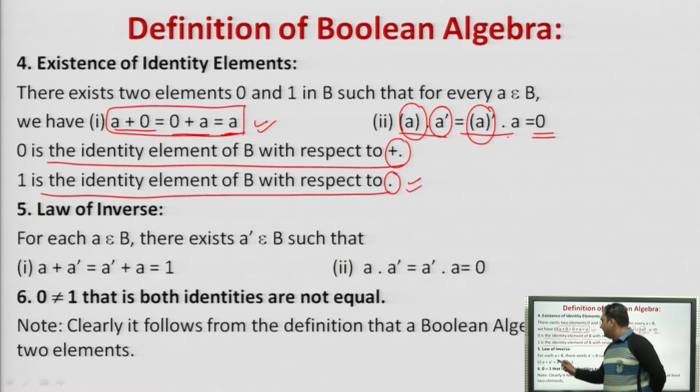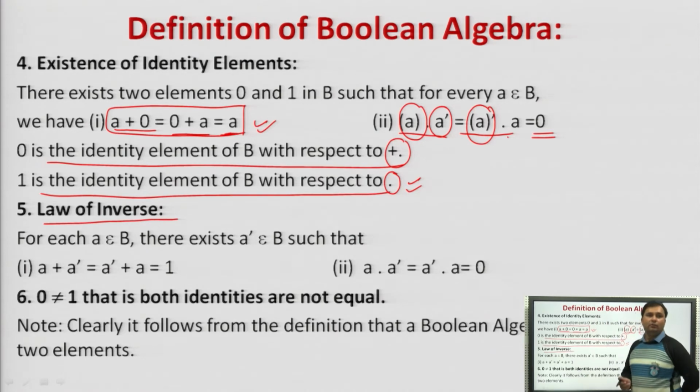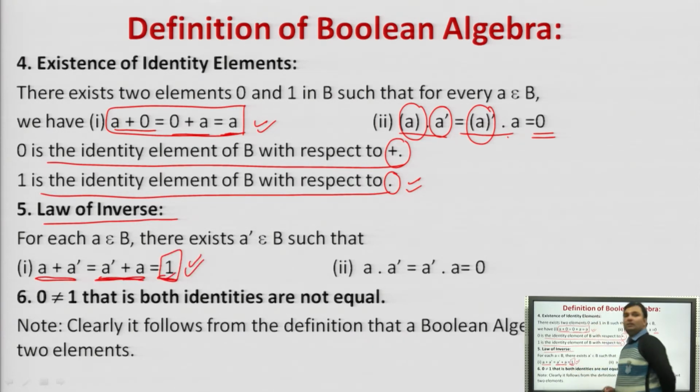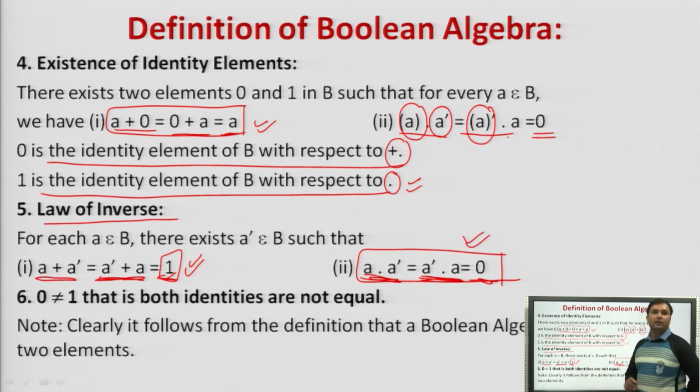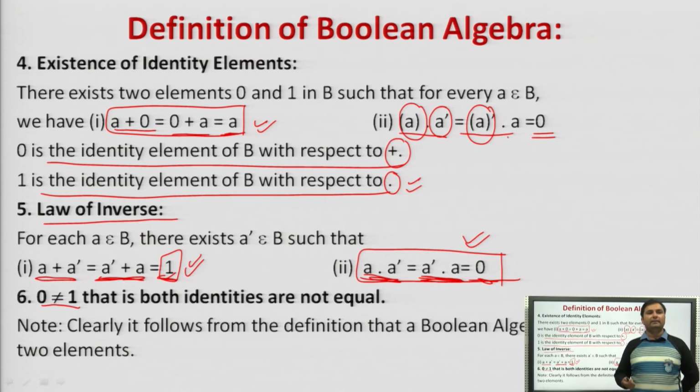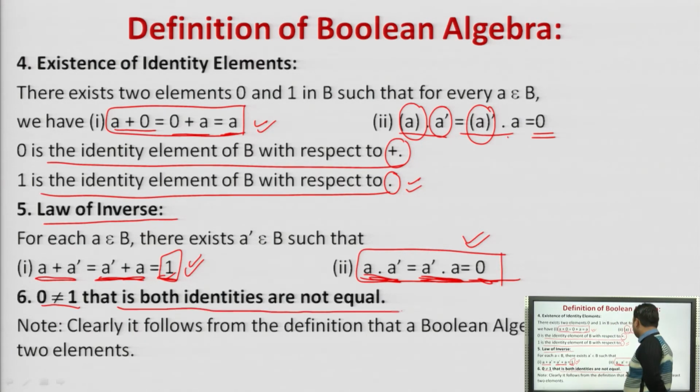Agreed? Similarly, the inverse law. We will simply see A plus A complement or A complement plus A will return 1, right? And A dot A complement equal to A complement dot A equal to 0. So what we get here with the help of the inverse, right? Next is 0 not equal to 1. Earlier we were doing phi not equal to I, right? In this, both the identities are not equal, so we can say that the following is a Boolean algebra that consists of two elements, right?